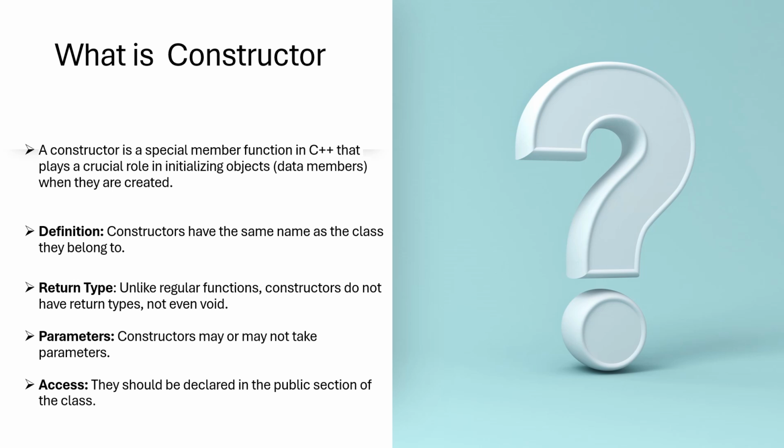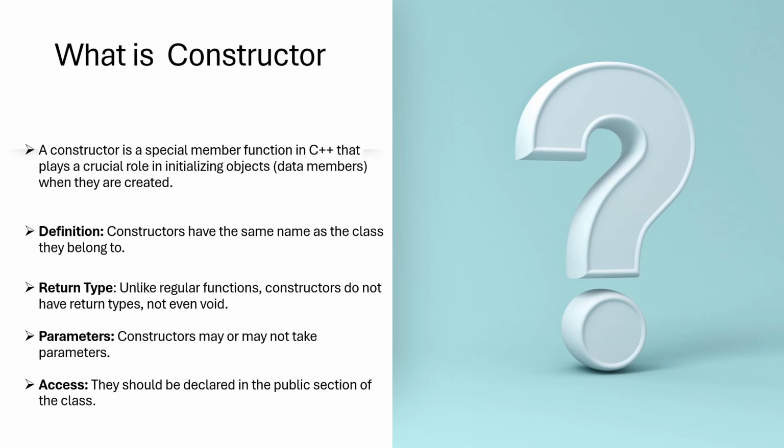A constructor can be created with parameters or arguments, or without arguments. Then these constructors should be declared only in the public section, not in the private section. That is, this access specifier should be public rather than the other access specifiers.